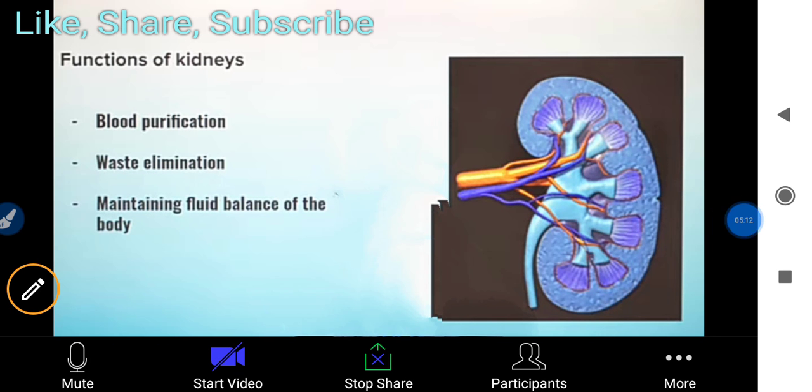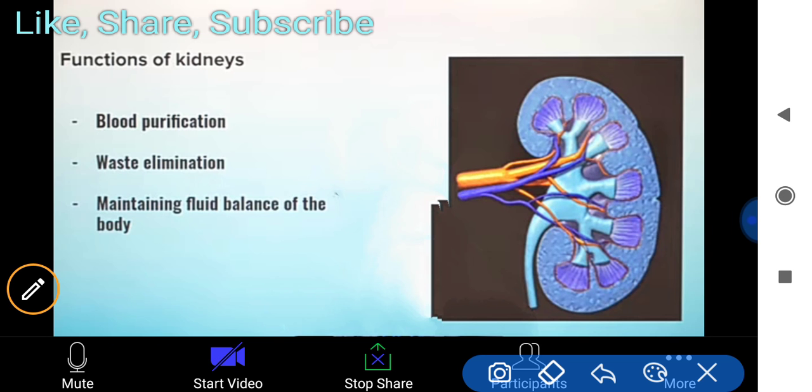Now some functions of the kidneys you have to read in this chapter. The first and foremost function of the kidney is blood purification. Blood, our main connective fluid, contains many metabolic wastes in the form of gases and other things.